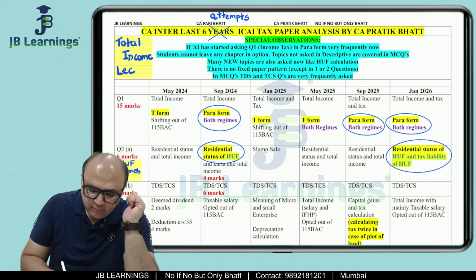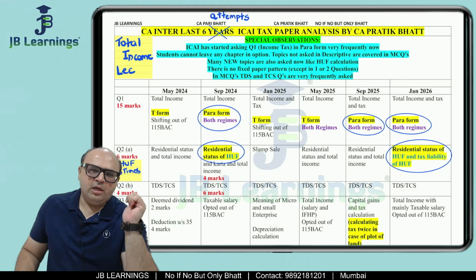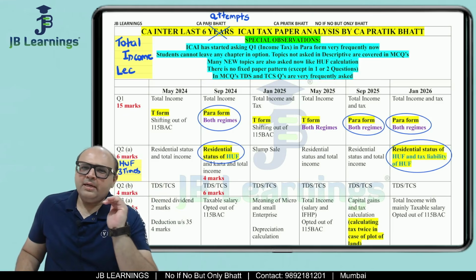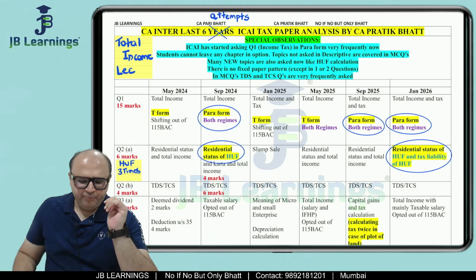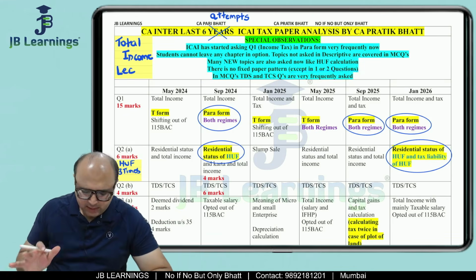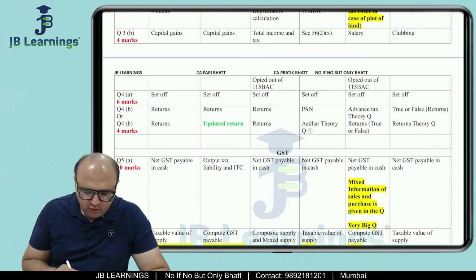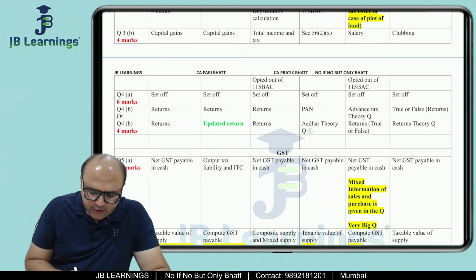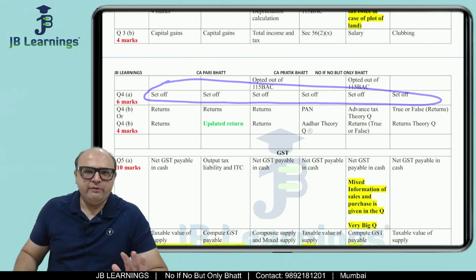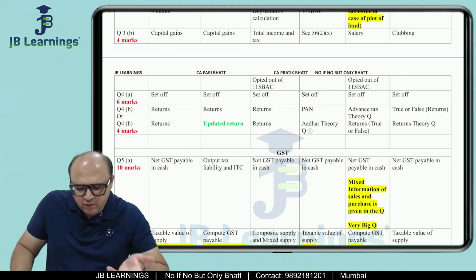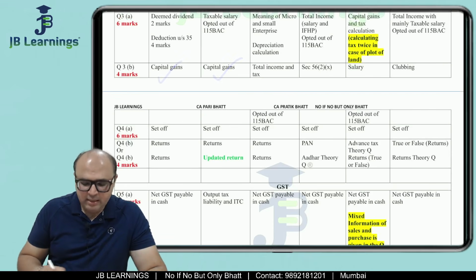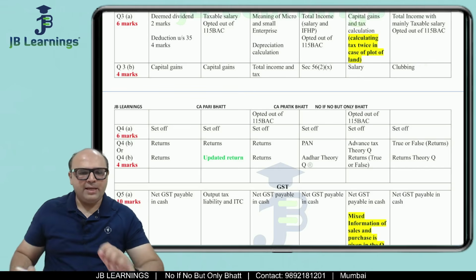The next observation is that there is no fixed paper pattern. This has always been the case with ICAI, that they are not asking questions in a fixed paper pattern. Yes, except in 1 or 2 questions. For example, in income tax, your question number 4B has generally been from returns only. Your question 4A has generally been from set off and carry forward of loss only. But you cannot just rely on it because they are changing that. For example, in question 3, sometimes it is capital gains, sometimes it is PGBP, sometimes salary, sometimes clubbing. So it is always a mix and match.